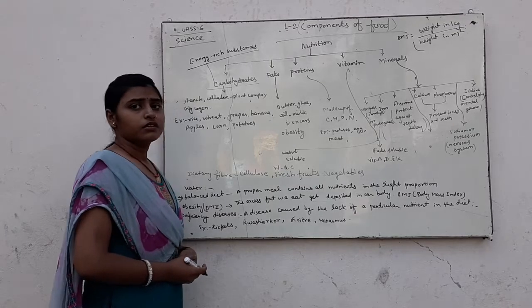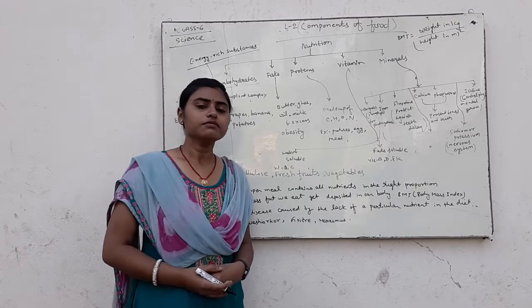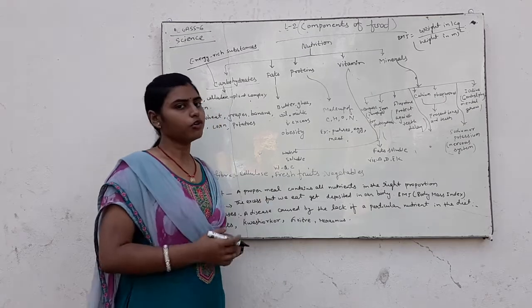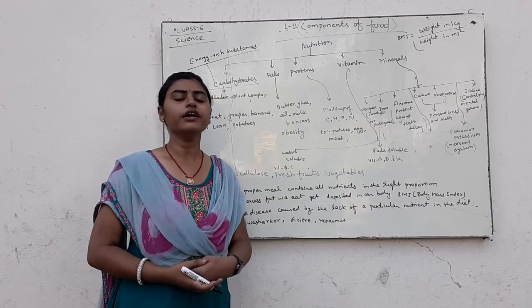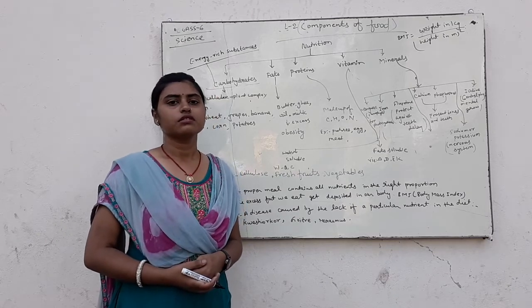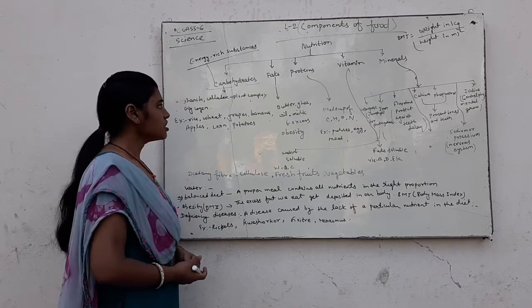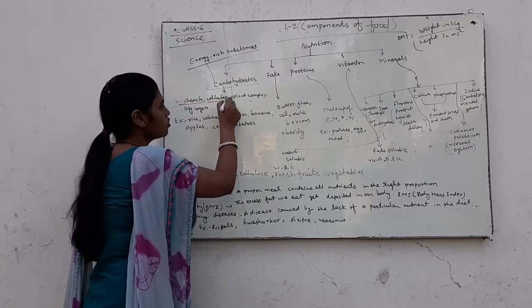The simple form, glucose, is converted into complex carbohydrates such as starch and cellulose.